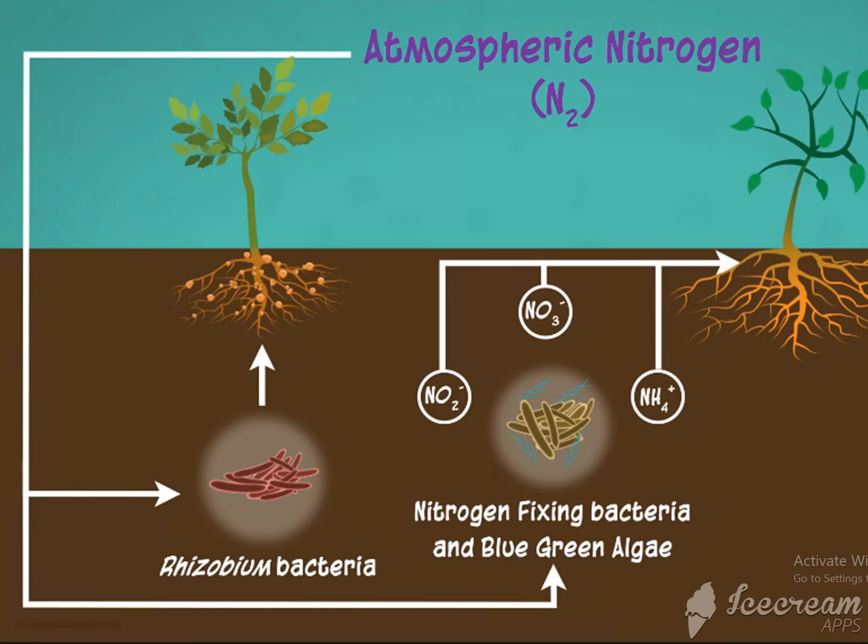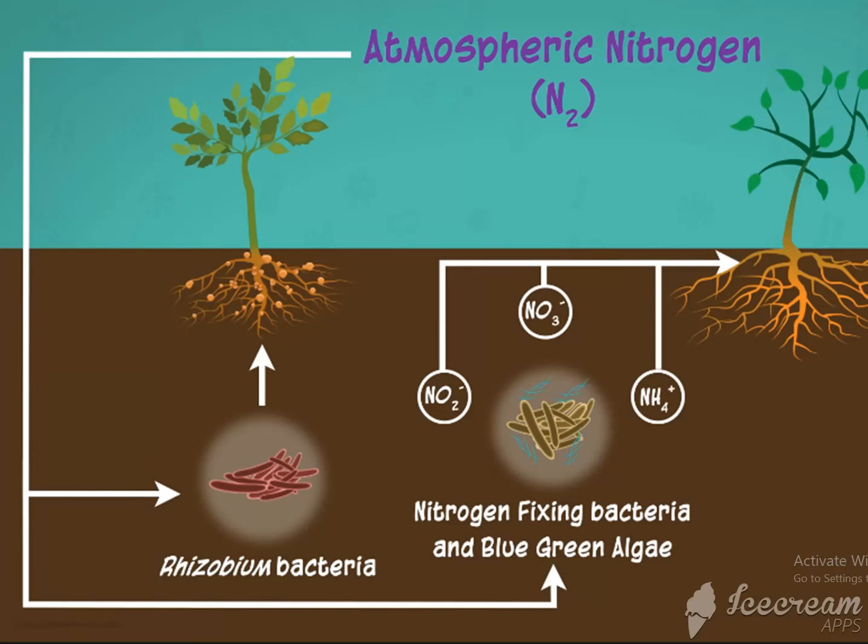From the atmosphere, the bacteria like rhizobium and the blue-green algae convert the atmospheric nitrogen and fix it in the soil, and they convert the nitrogen into nitrates, and when the nitrates are taken by the plants, they synthesize protein. So all the atmospheric nitrogen is used by the plants.